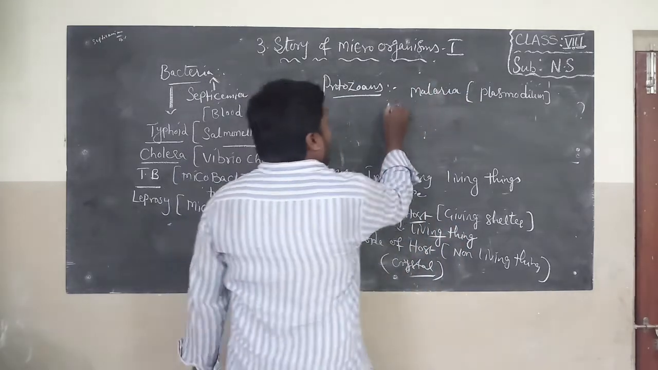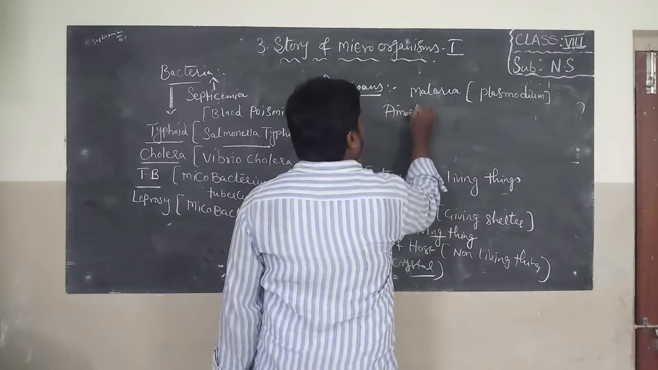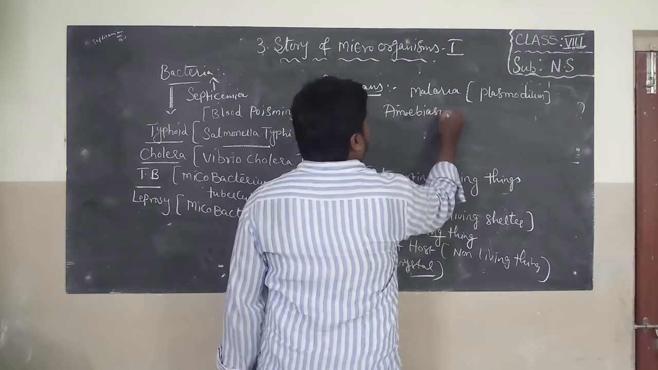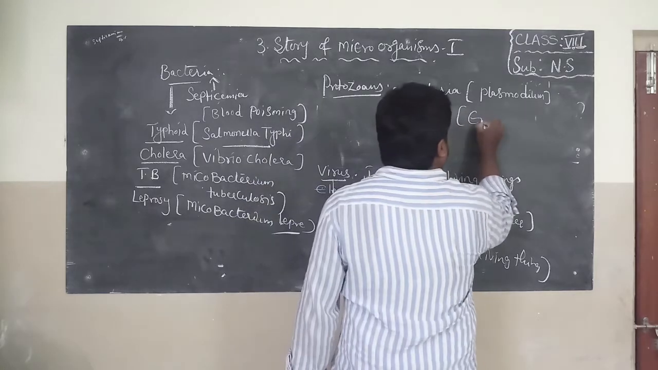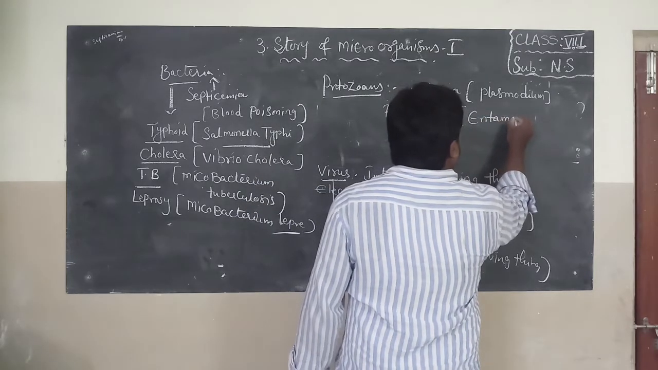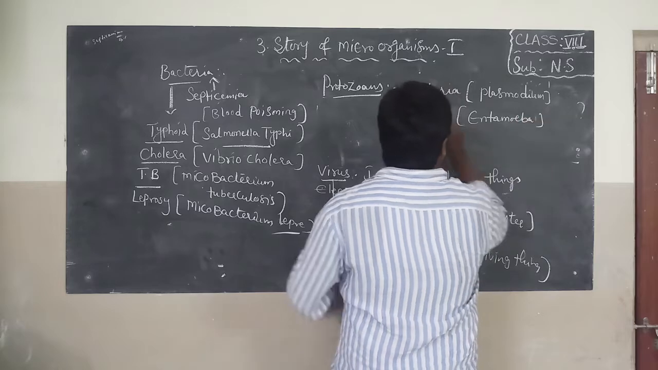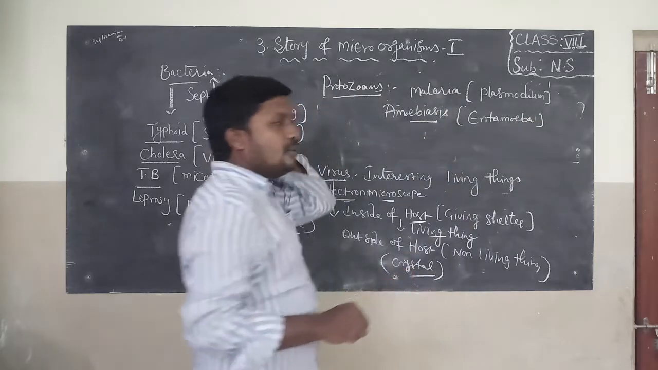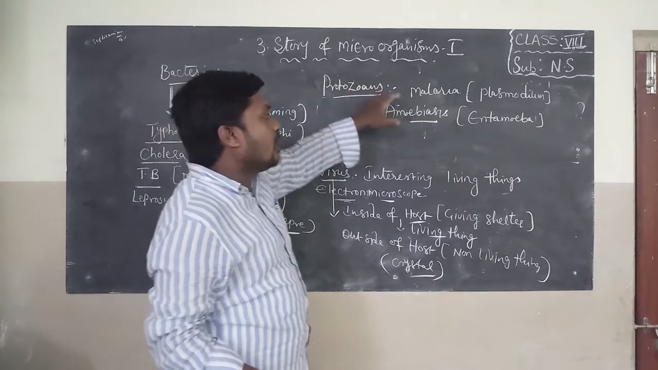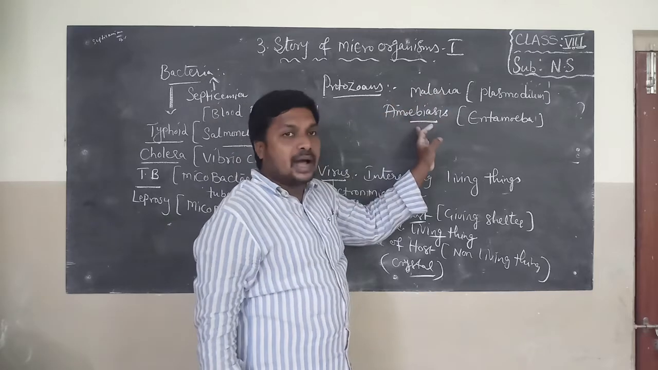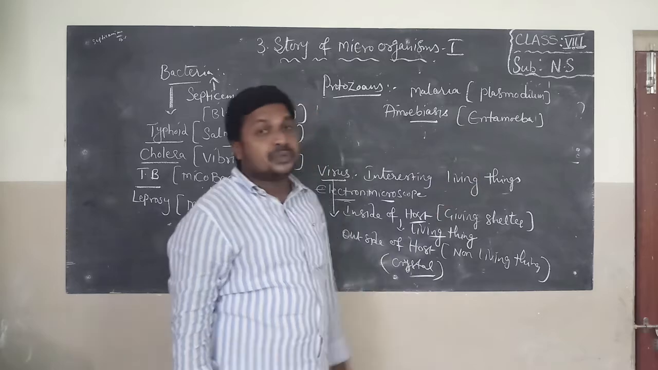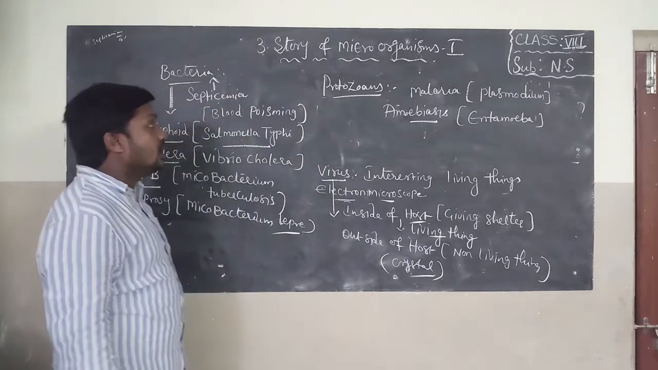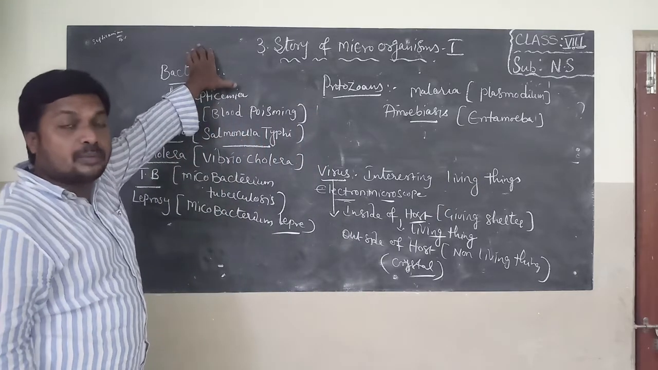And also amoebiasis, children. Amoebiasis means loose motions, caused by a protozoan called Entamoeba. So these two are harmful protozoans. They cause diseases like malaria and amoebiasis. Malaria is caused by Plasmodium, amoebiasis is caused by Entamoeba. This is about story of microorganism part 1, children.